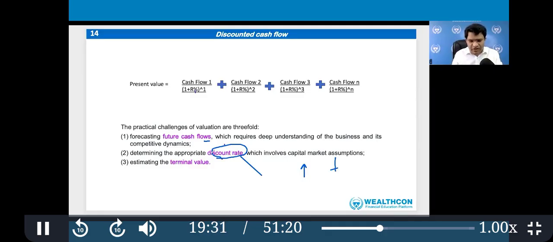But this discount rate is a very vague word. That means it's very difficult to explain what exactly the discount rate is. You can discount by whatever you want, whether the inflation rate, the market interest rate, or your rate of return, like I want 12% return, and so on. That's why this valuation is a completely theoretical game.